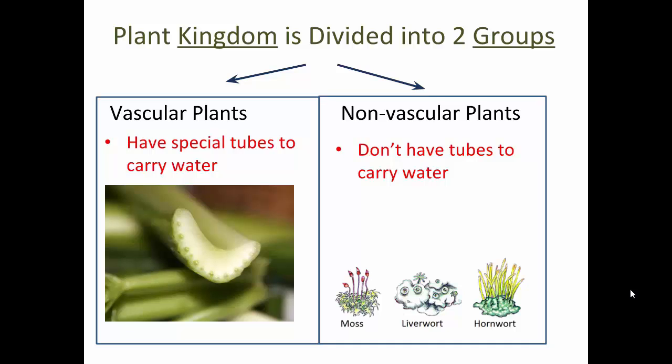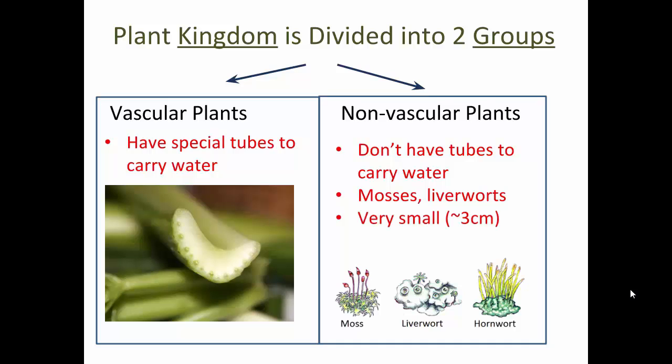Whereas something like a Pinus strobus out there, or this geranium plant, where does it get its water? From the roots in the soil, but it then has these vessels to carry that water up to these leaves up here. Whereas the moss would have no way of getting the water to that level. So vascular plants can be larger, taller than non-vascular plants. Moss is probably the thing you're most familiar with in terms of a non-vascular plant.